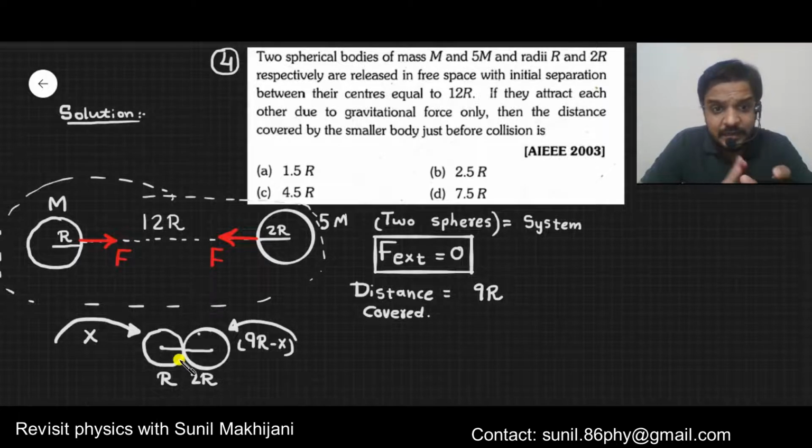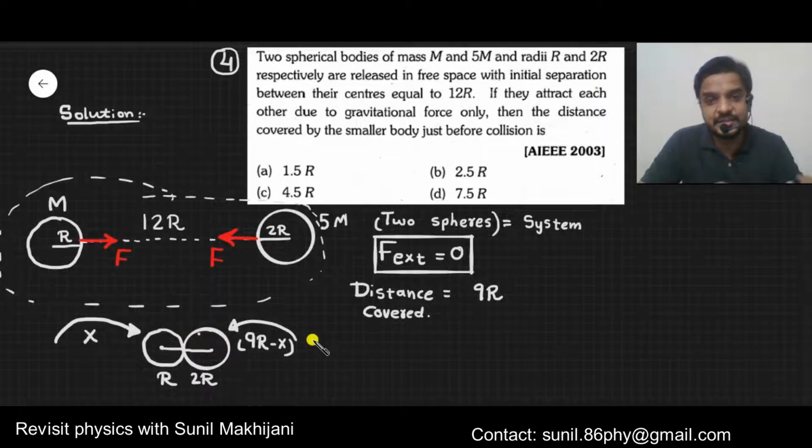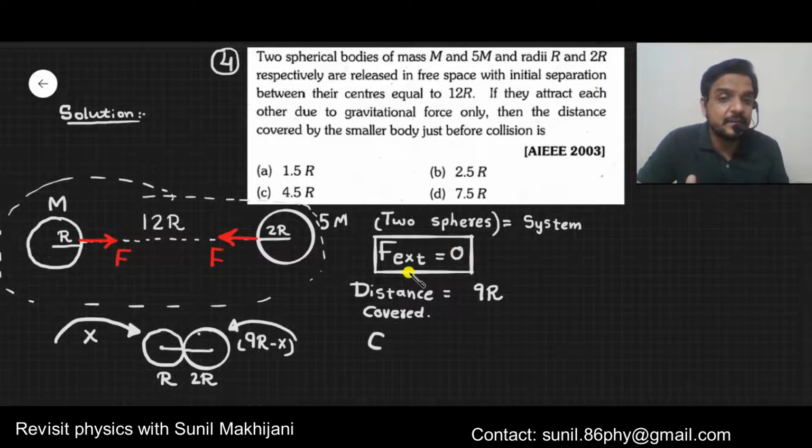As you can see in this diagram, the displacement of the first ball and the displacement of the second ball are in opposite directions. But as I told you, the external force acting on the system is 0. It is given. That's why the center of mass of the system will not move. Center of mass of the system will be at rest only.